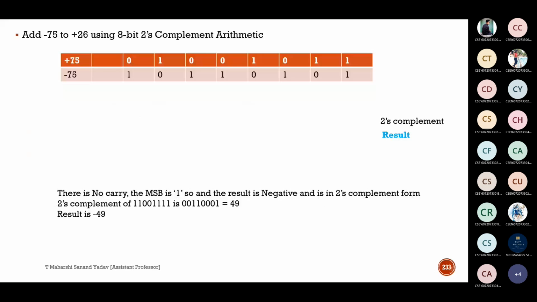Next, do this: add minus 75 to plus 26 using 8-bit 2's complement form. Add minus 75 to plus 26, so this can be written like this: it is 26 minus 75. Write the equivalent of 26, write the 2's complement of 75, and try to add them.